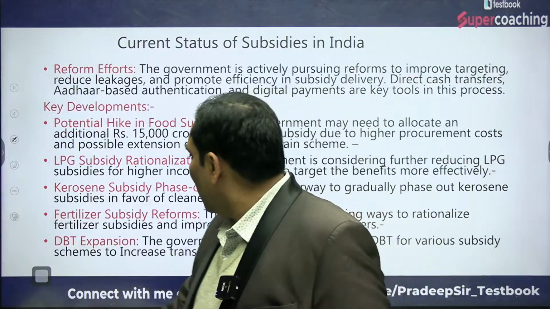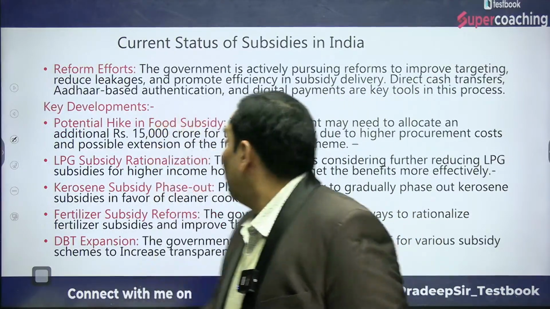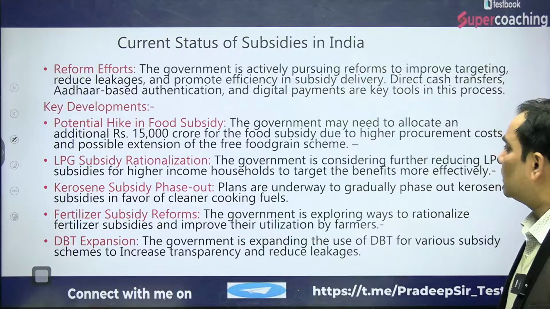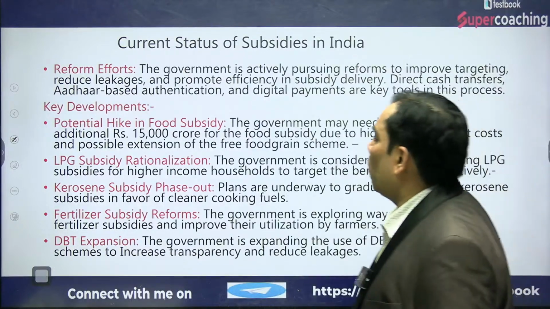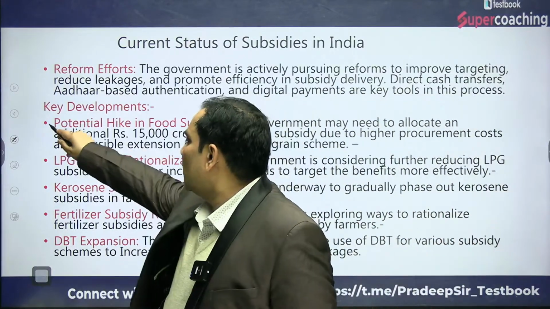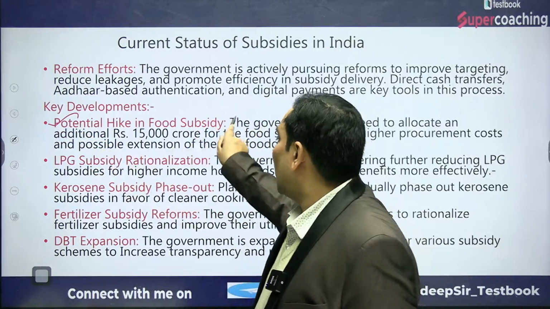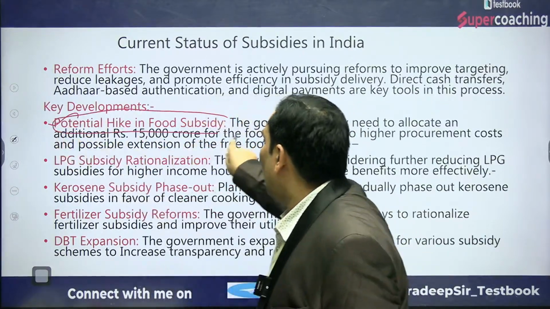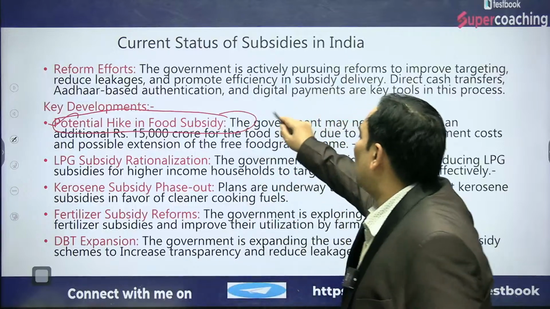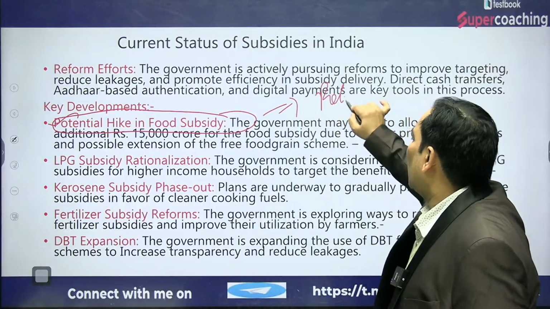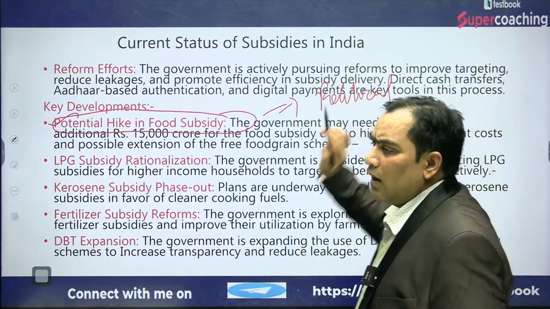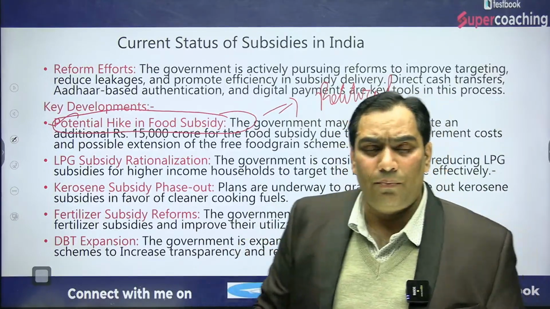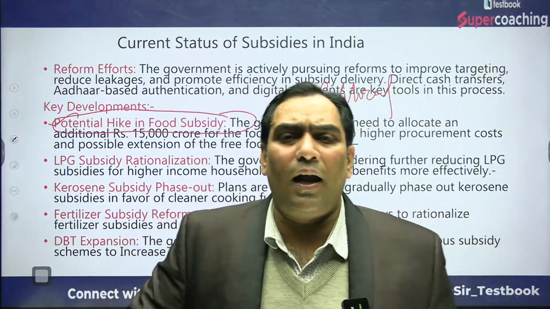Now when we talk about the reform efforts, there should be a potential hike in food subsidy. The food subsidy has increased because of political reasons, as I talked about. Earlier, food was provided at a subsidized rate.